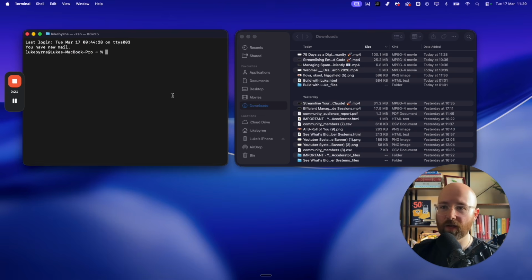On the left here, we have our terminal, and on the right hand side, we have downloads.